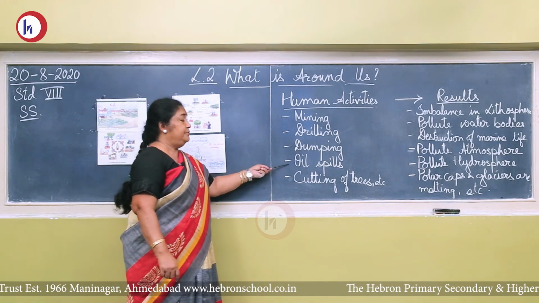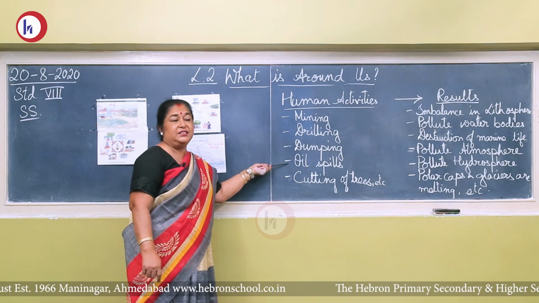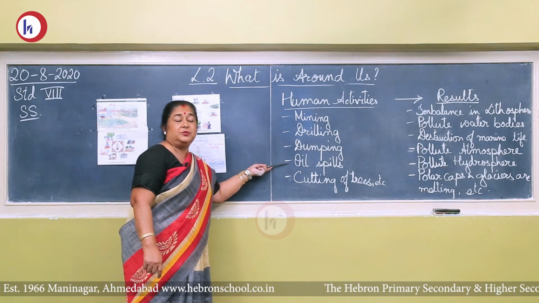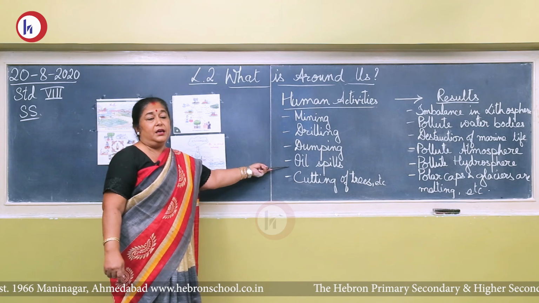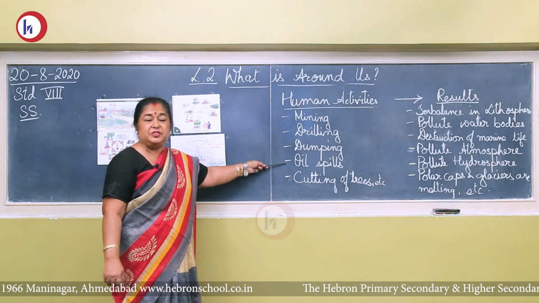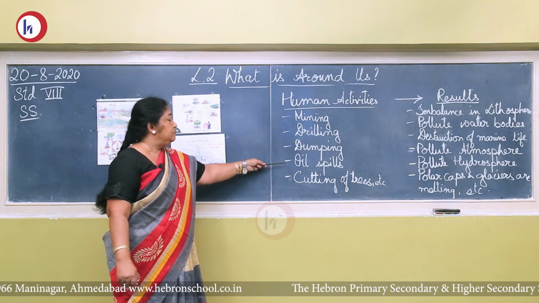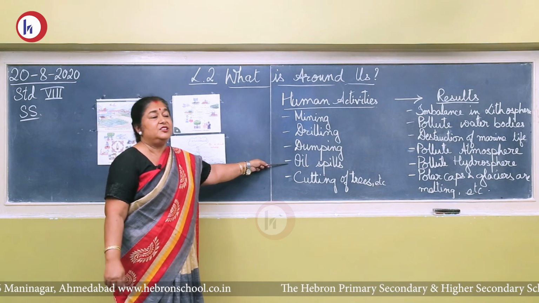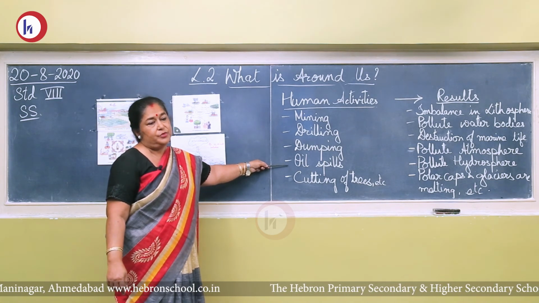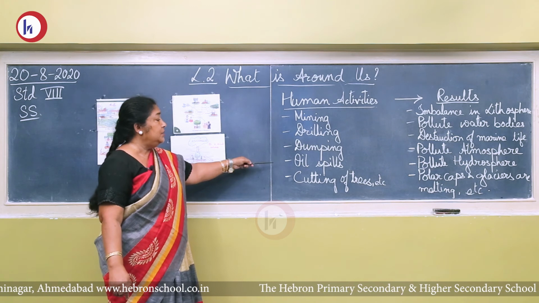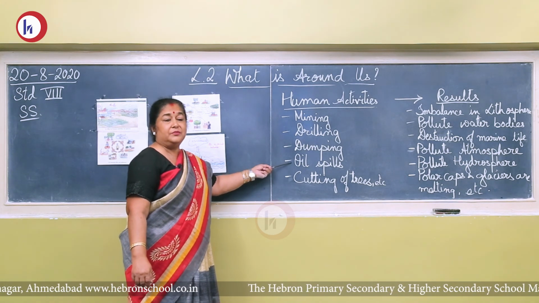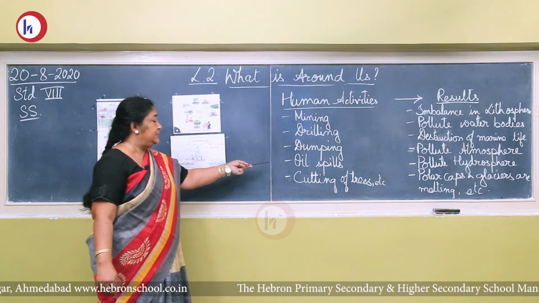Oil spills, which take place in the hydrosphere, in the seas. The oil spills take place from the ships, when the ships break, or due to some reason, it spills. The marine life is in danger because they get coated with the oil. And so it becomes, for the marine life, very difficult to survive.